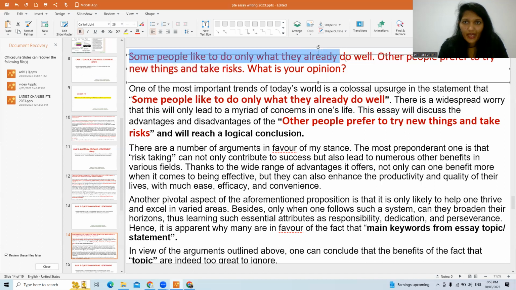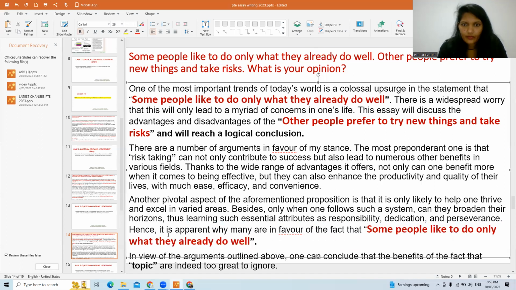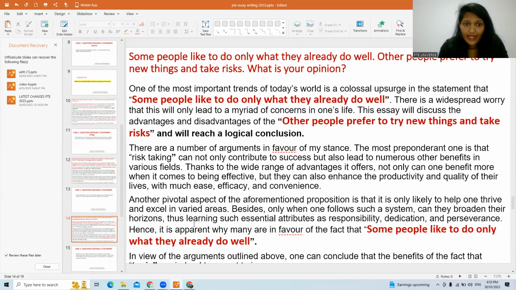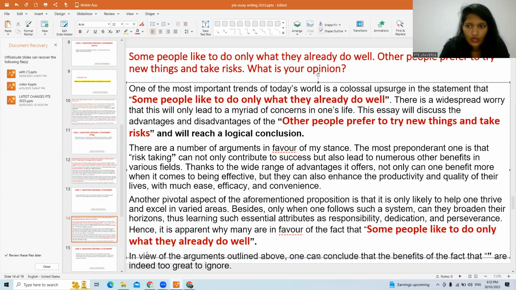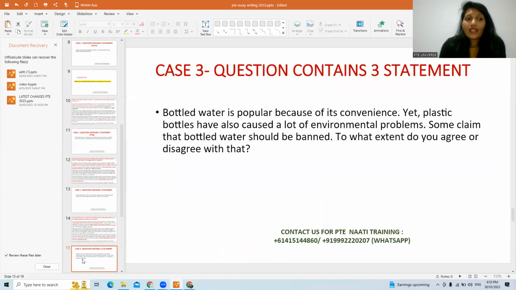Now again, see in body paragraph 2, there's a space. You need to include the statement 1 over here. And you need to include the statement 2 in your conclusion. Again and again, you need to make sure you're writing on the topic. Fine. And guys, let me tell you, while doing the essay writing, please proofread. If you're making grammatical mistakes, if you're writing above the word limit, spelling mistakes, you will score very low in writing.